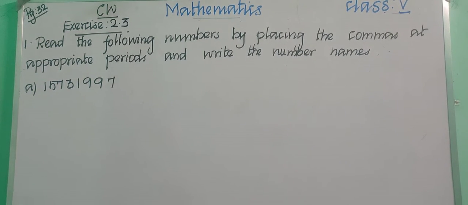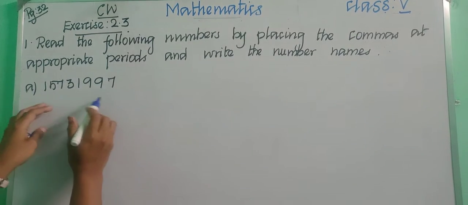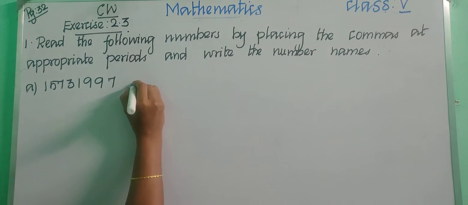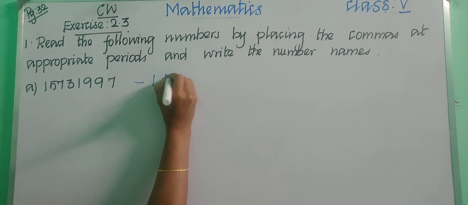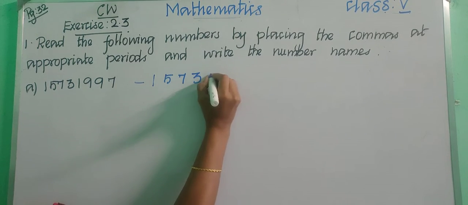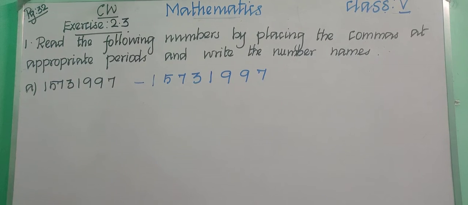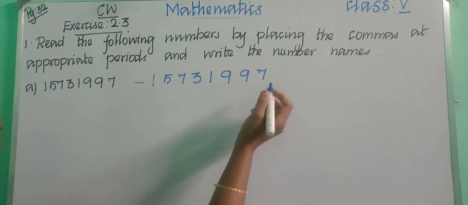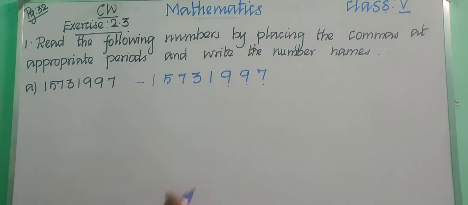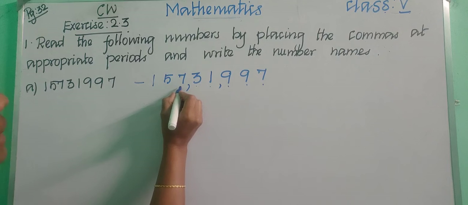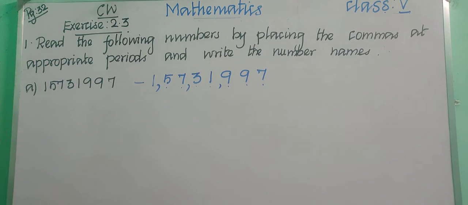Okay, children. So let us write this number. We are having 157319997, right? Let us write the same number again: 157319997. So how will you place the comma? First of all, count from right to left. So 1, 2, 3. Count 3 and insert a comma. And again count 2: 1, 2. Now insert a comma. And again count 2: 1, 2. Now insert a comma.